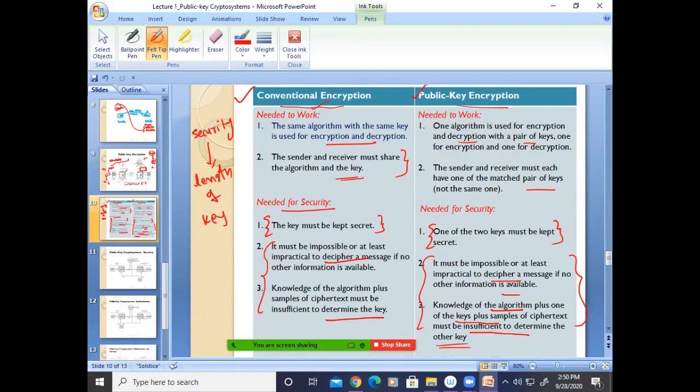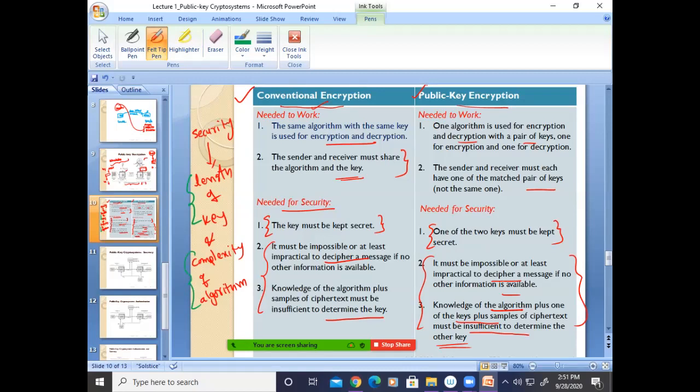How secure the encryption is will be based on the length of the key and the complexity of the algorithm. Yes or no? Even though it has some advantages or disadvantages, the two main important things will be the length of the key and the complexity of the algorithm.